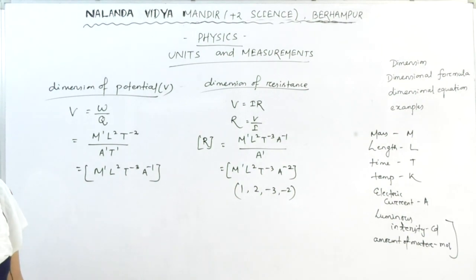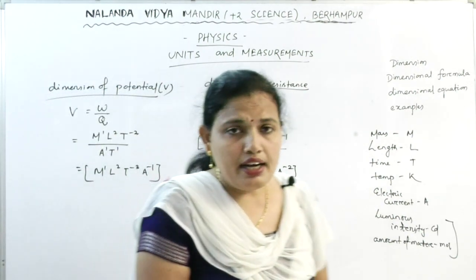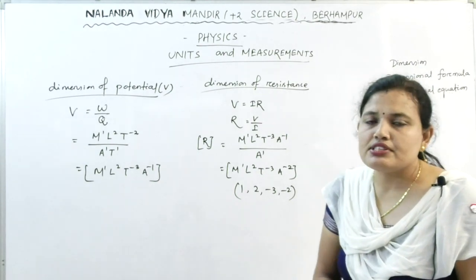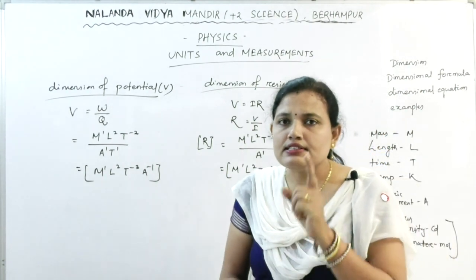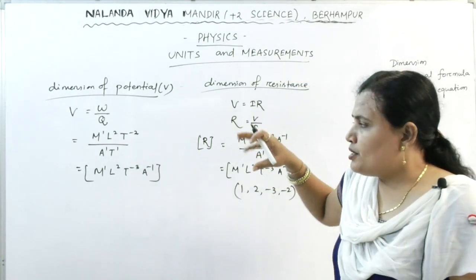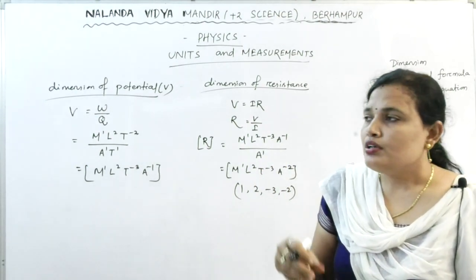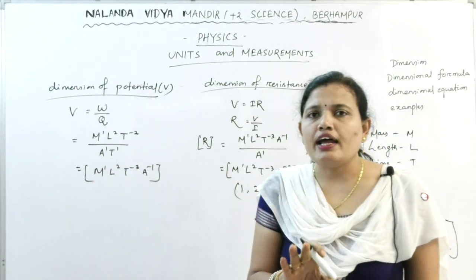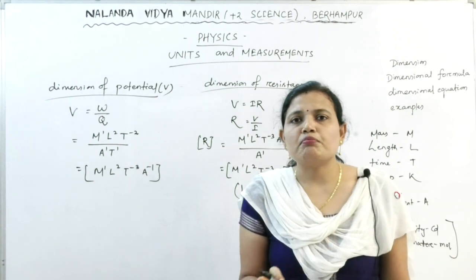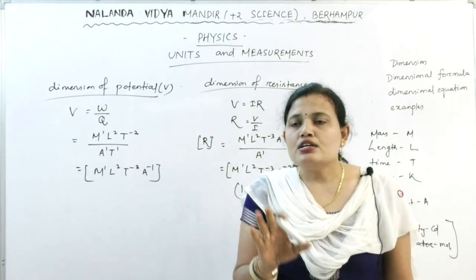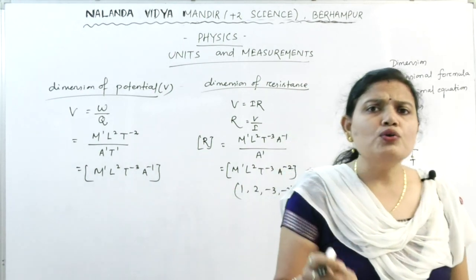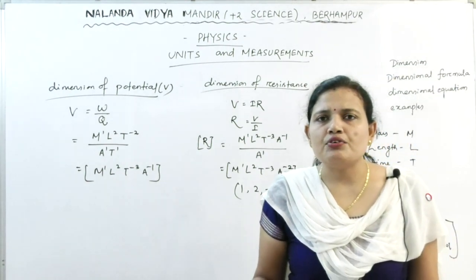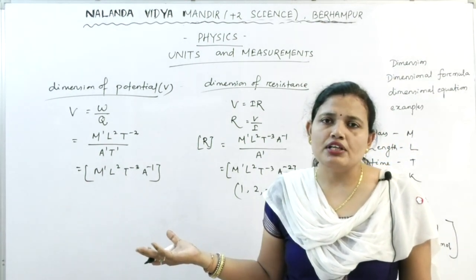Okay. So in this class, what we have studied is how to find out the dimension of different physical quantities. Remember, once again I am repeating, you must have pen and copy with you. Watch these and practice. Never try to remember the dimensions by rote. Understand how to find out the dimension. If you can know it clearly, then any physical quantity you come across, you can find out the dimension easily.